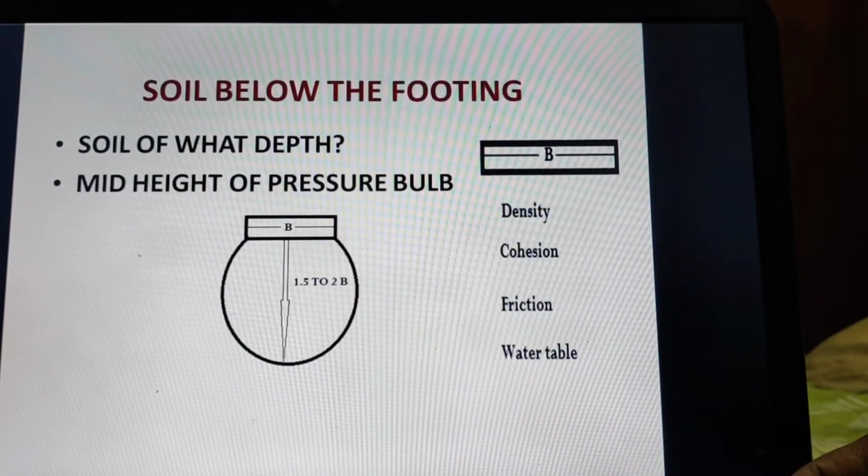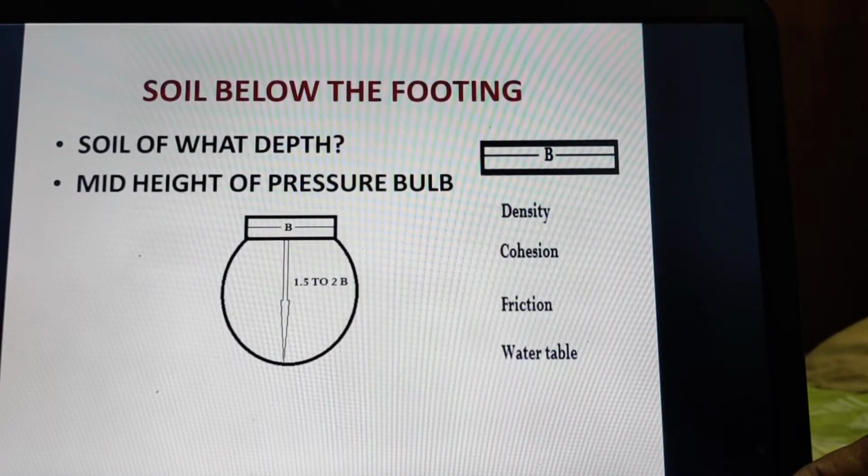And we know from soil mechanics or geotechnical engineering that when we consider soil, we consider the pressure bulb, and the depth of the pressure bulb is 1.5 to 2 B, where B is the width of the foundation.